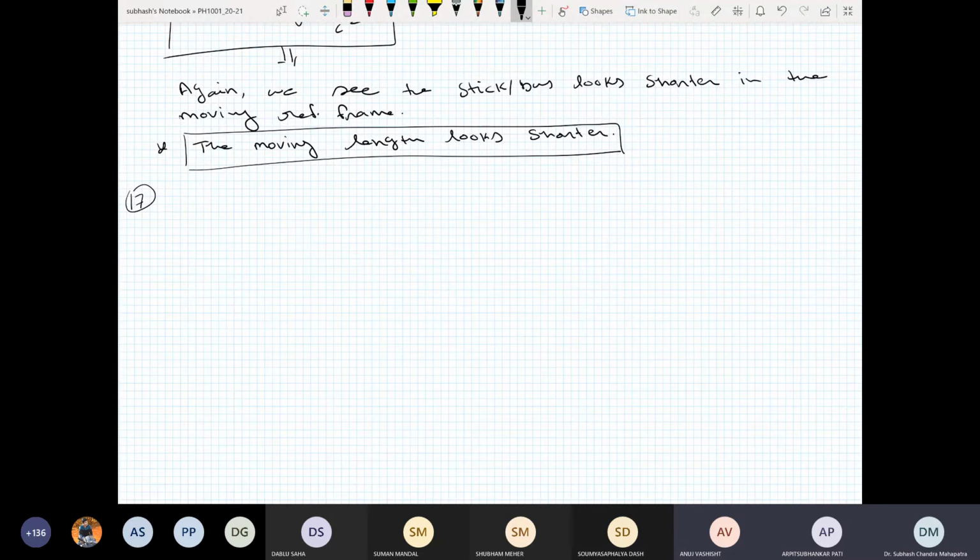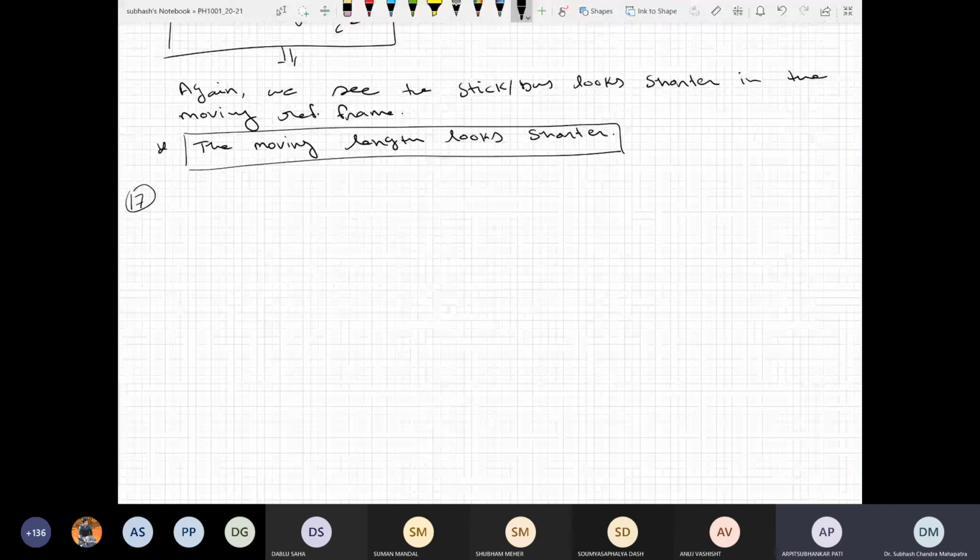And by an observer on the Earth, it will be reduced. Sir, we have to calculate the value of the gamma factor. Sir, can you tell the velocity? 0.9 c. Okay, sir, we have to calculate. Just 2 minutes. Yeah, just do it. Tell me how you are doing it.